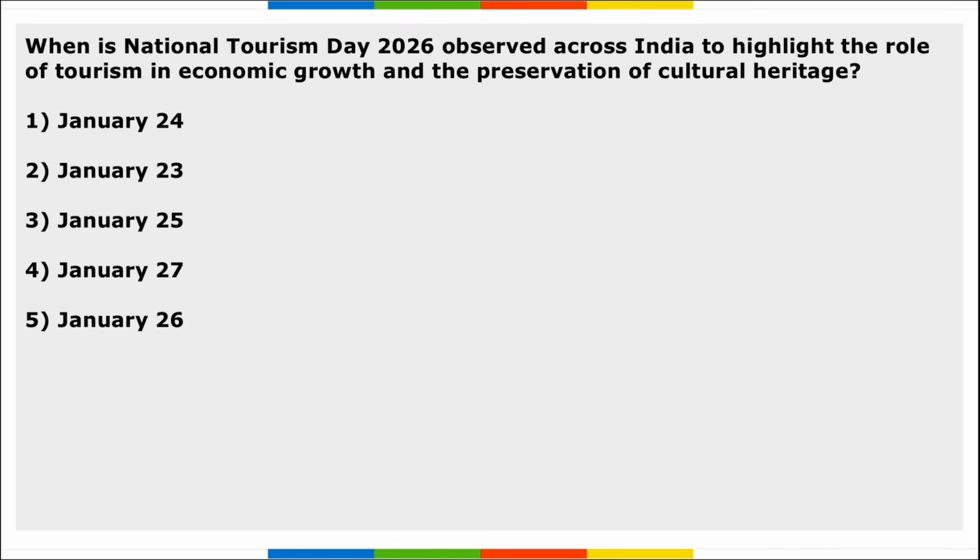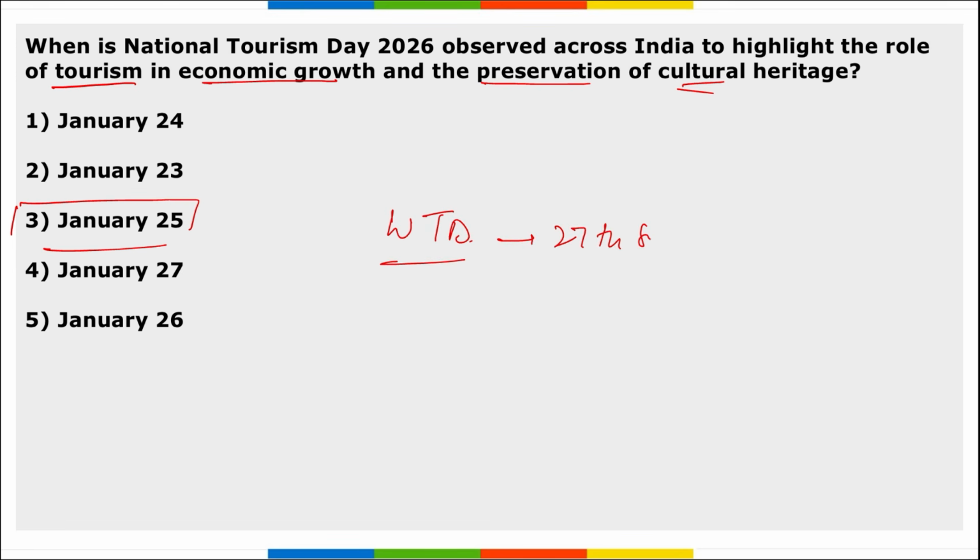Next, when is National Tourism Day observed across India to highlight the role of tourism in economic growth and preservation of the cultural heritage? It is 25th of January. And if we talk about World Tourism Day, it is observed on 27th September. Remember, this is National Tourism Day on 25th January and World Tourism Day on 27th September.